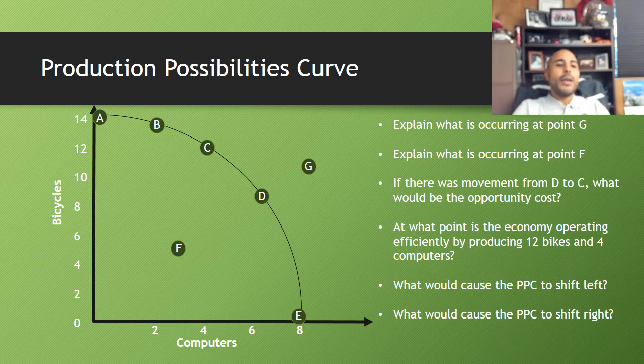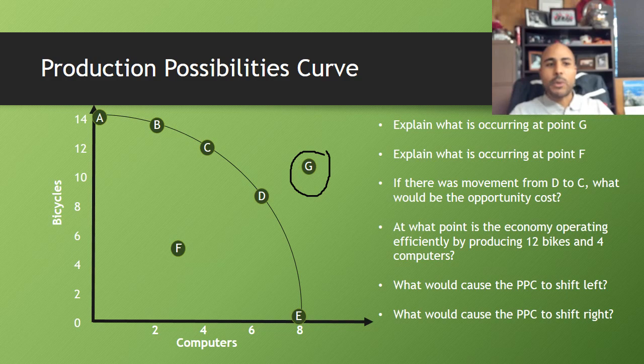Easy stuff. All right, now it's a little bit more complicated with the production possibilities curve. Hopefully you remember that a production possibilities curve is a graphical way to illustrate opportunity costs. So let's start off by looking at this particular production possibility curve that's in your test review. I've got a close approximation here on the screen. It's not exactly like the one in your test review, but that's okay. So the first thing you want to know is what's occurring at point G, okay? Point G is right here in case you don't see it.